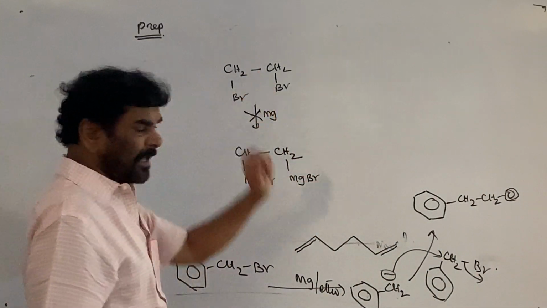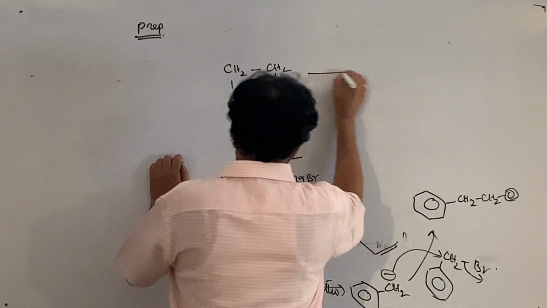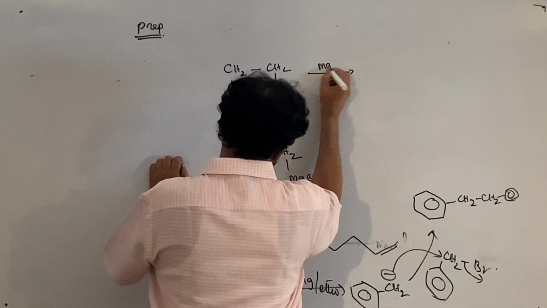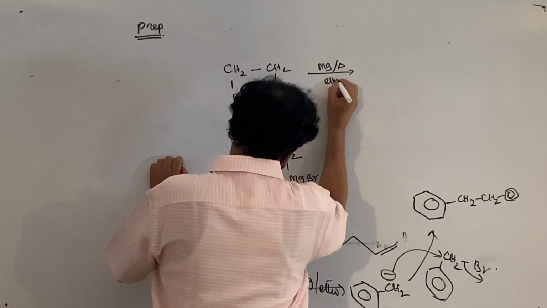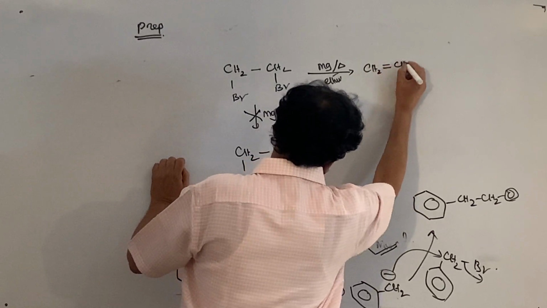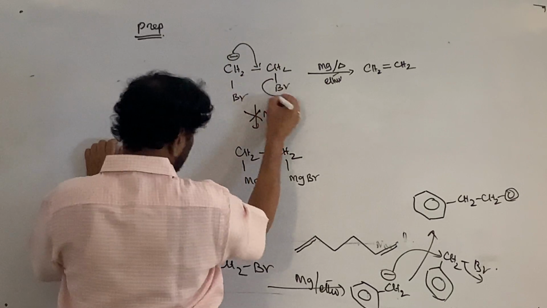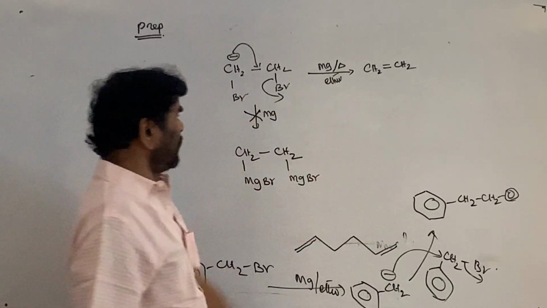If it is a vicinal dihalide and you treat it with magnesium, heating in ether, then an alkene is formed. The carbanion generated attacks here. This is internal elimination.